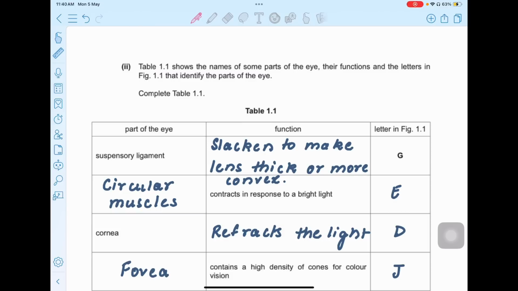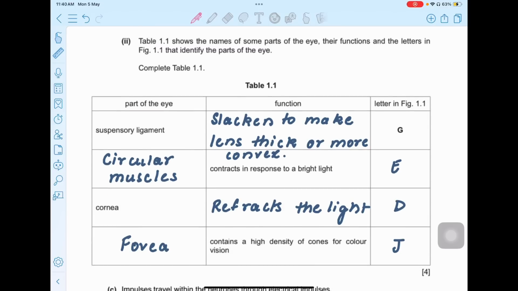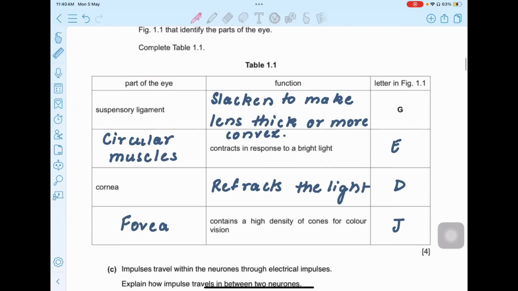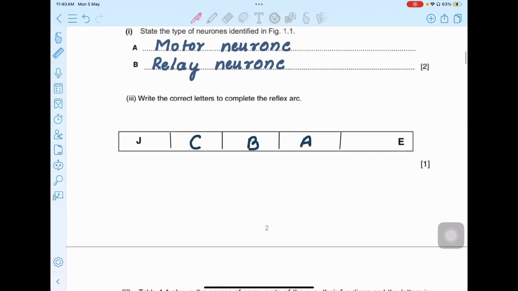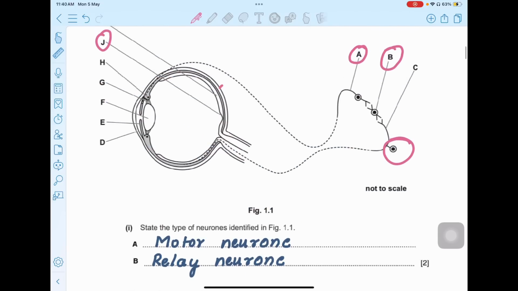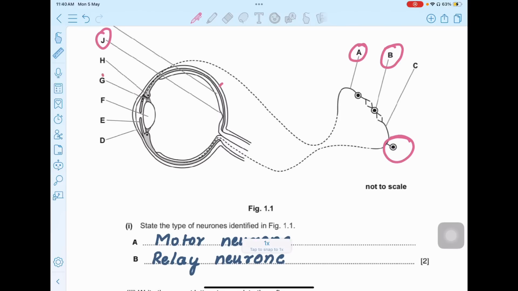Moving ahead to the next part, that is your table 1.1 shows the names of some parts of the eye, their function, and the letters in figure 1.1 that identify the parts of the eye. Okay, so this is the complete table. Let's talk about them. So the first one is suspensory ligament. So let me just show you what the suspensory ligament is here. So the G that you're seeing here is basically the suspensory ligament.